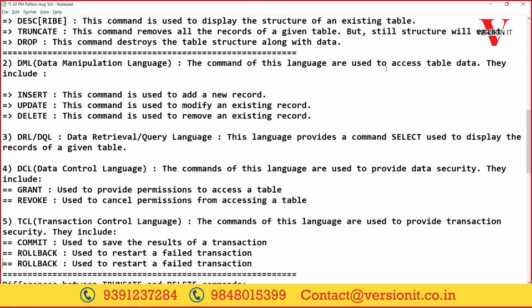And then we have one more command available, and the command changes from database to database. In Oracle, we call it savepoint. In other databases, it is save transaction. This command is used to restart a failed transaction at a given point of time, or at a specific point.